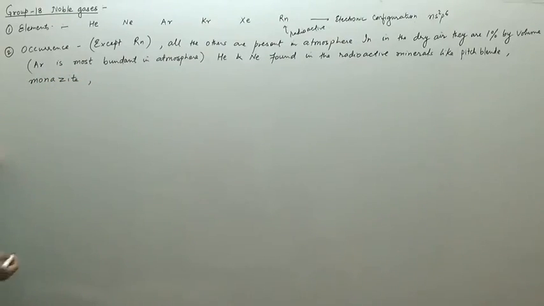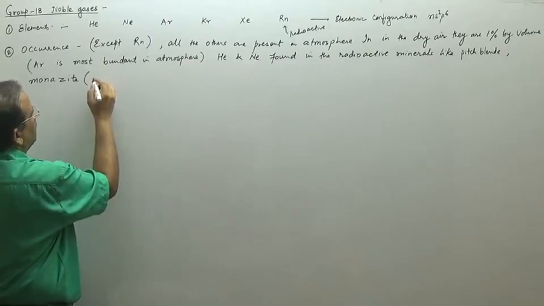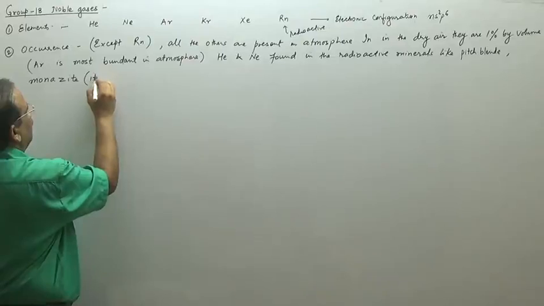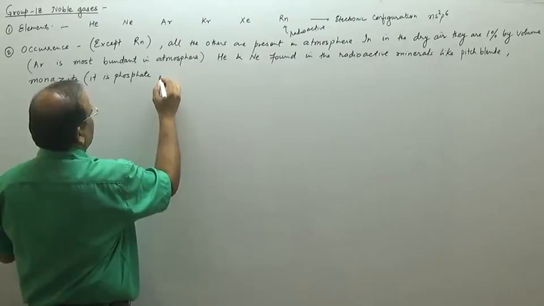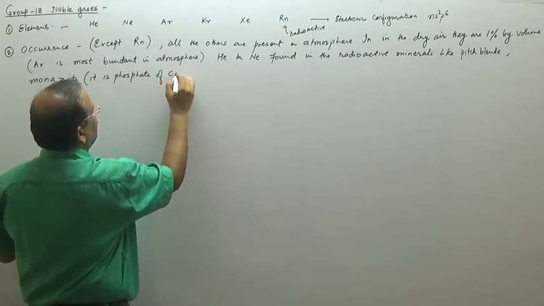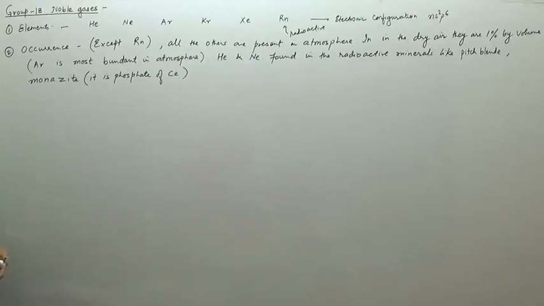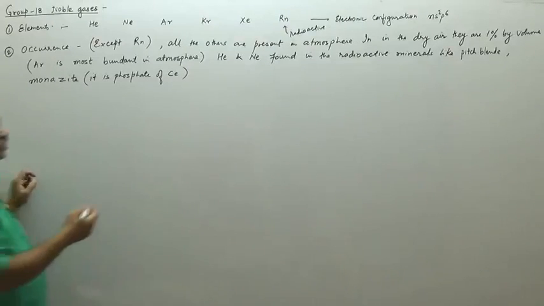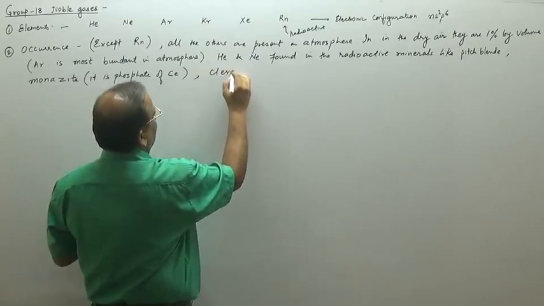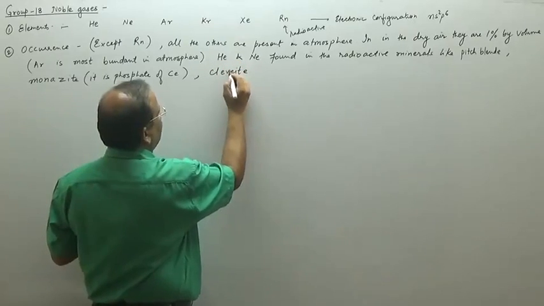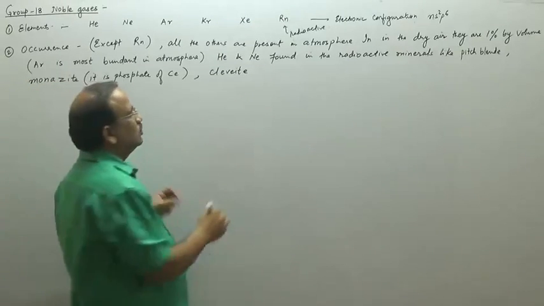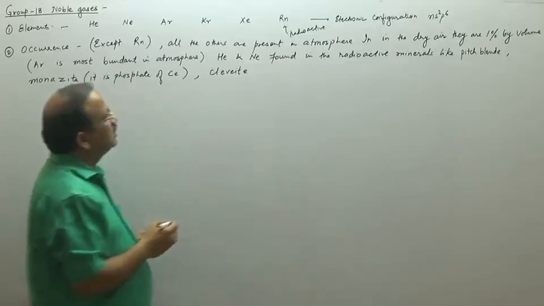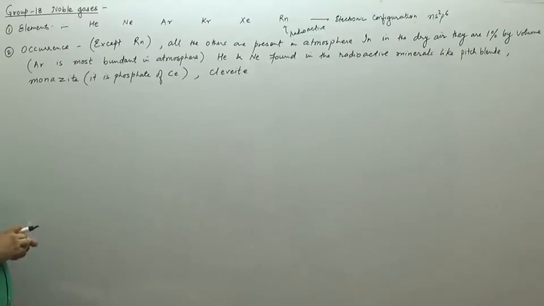Monazite is a phosphate of cerium. Then there is clevite, which is an ore of uranium, also called uraninite. It is an impure radioactive substance.